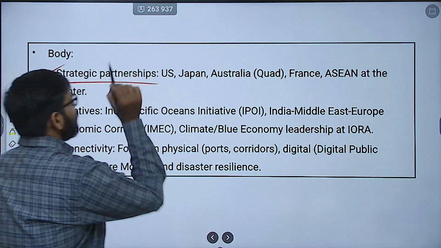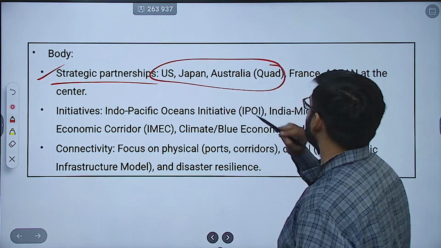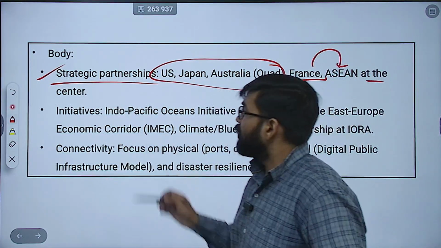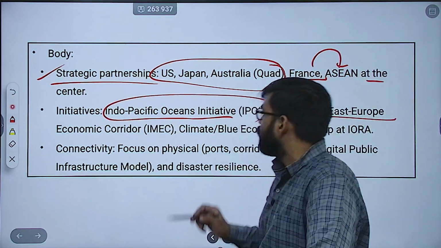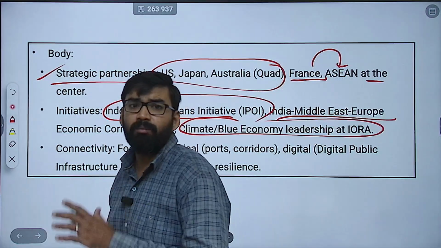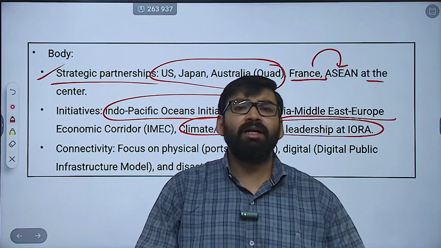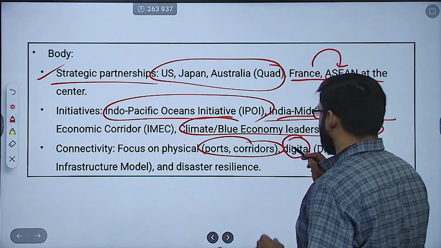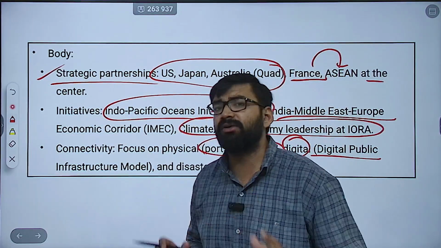In body, you can mention strategic partnerships with US, Japan, Australia, because all these are members of Quad. Then apart from this, France and ASEAN at the center. Then initiatives like Indo-Pacific Ocean Initiative, India-Middle East-Europe Economic Corridor, then climate or blue economy leadership at IORA. All these things you can mention here. Then at last, you can mention the connectivity: India's focus is on physical, that is ports, corridors. Digital, India's focus is also digital, that is digital public infrastructure model, as well as disaster resilience.